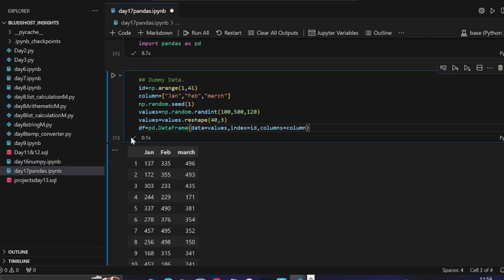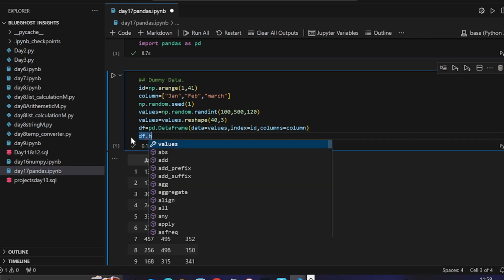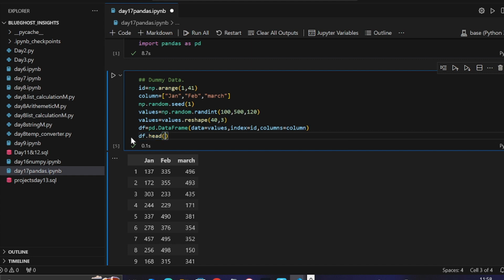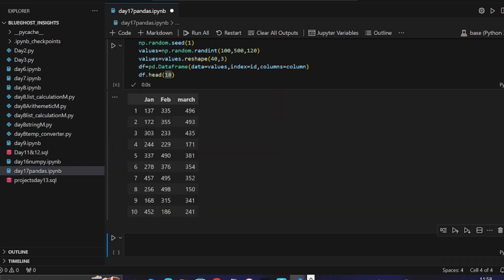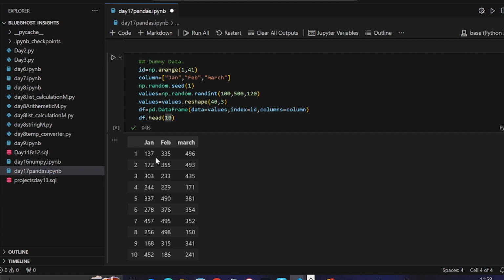Another thing I want us to now look at is df.head. If you say df.head, how many of these columns do we want to see? Do we want to see 10 places? 5 places? So we're going to say we want to see them in 10 places. You can see when we run it, we already have only 10 rows. That is another feature for the data frame.